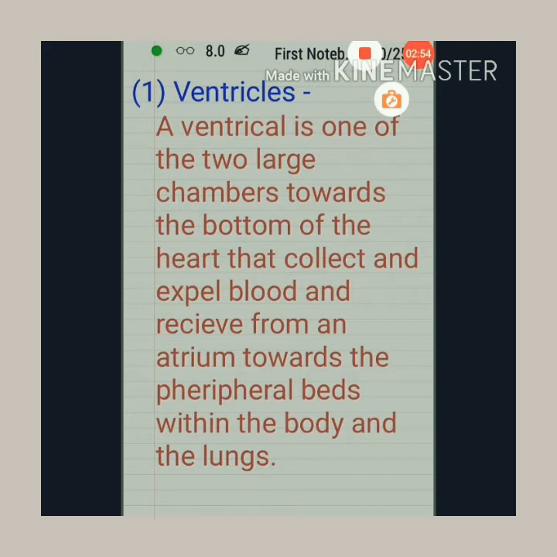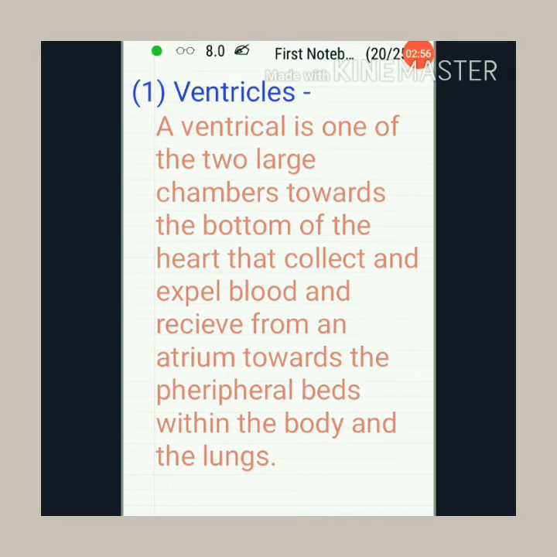So friends, the sections of the human heart are, first is the ventricle. A ventricle is one of the two large chambers towards the bottom of the heart that collects and expels blood received from an atrium towards the peripheral beds within the body and the lungs. So we are moving towards the next section of the heart.